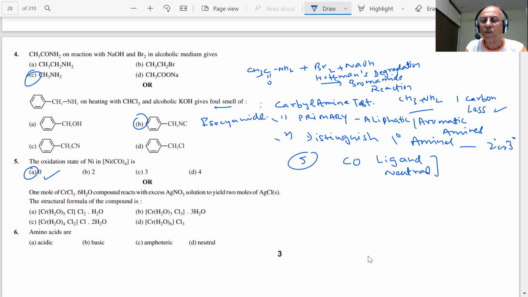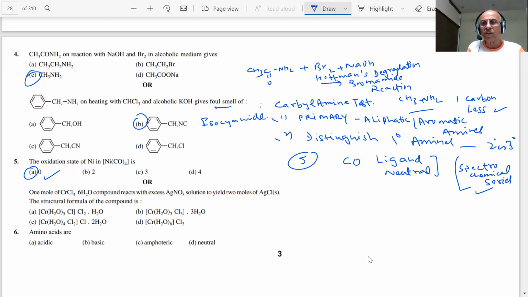There is so much to say about CO. This is important because it will be asked somewhere in the paper. When we discussed crystal field theory, we told you, students, about strong field and weak field ligands and the spectrochemical series. Did you see the spectrochemical series, students? Which chapter did I use that in? Coordination chemistry.